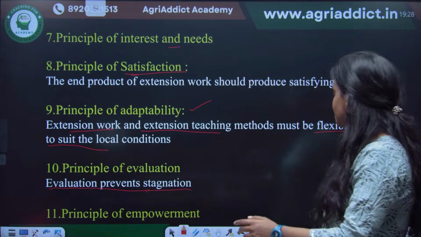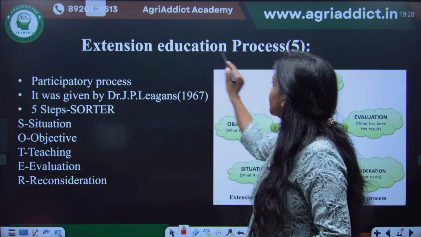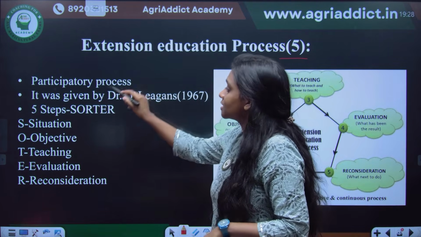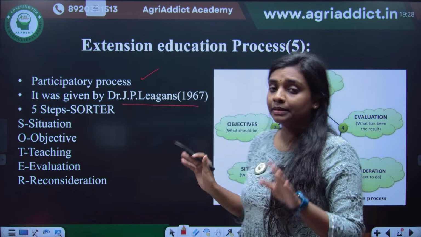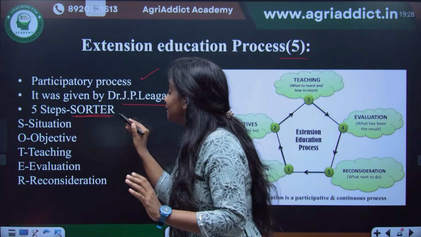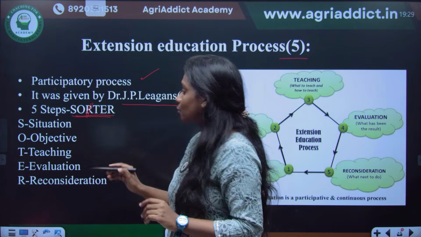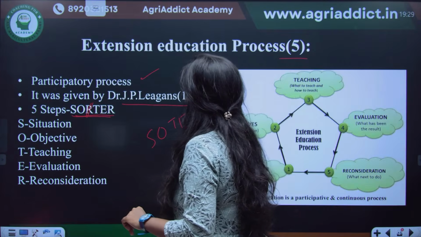And then there is principle of empowerment. And this is important, extension education process. Extension education process is a participatory process and given by J.P. Liggins. The shortcut to remember this is SOTER, S-O-T-E-R.